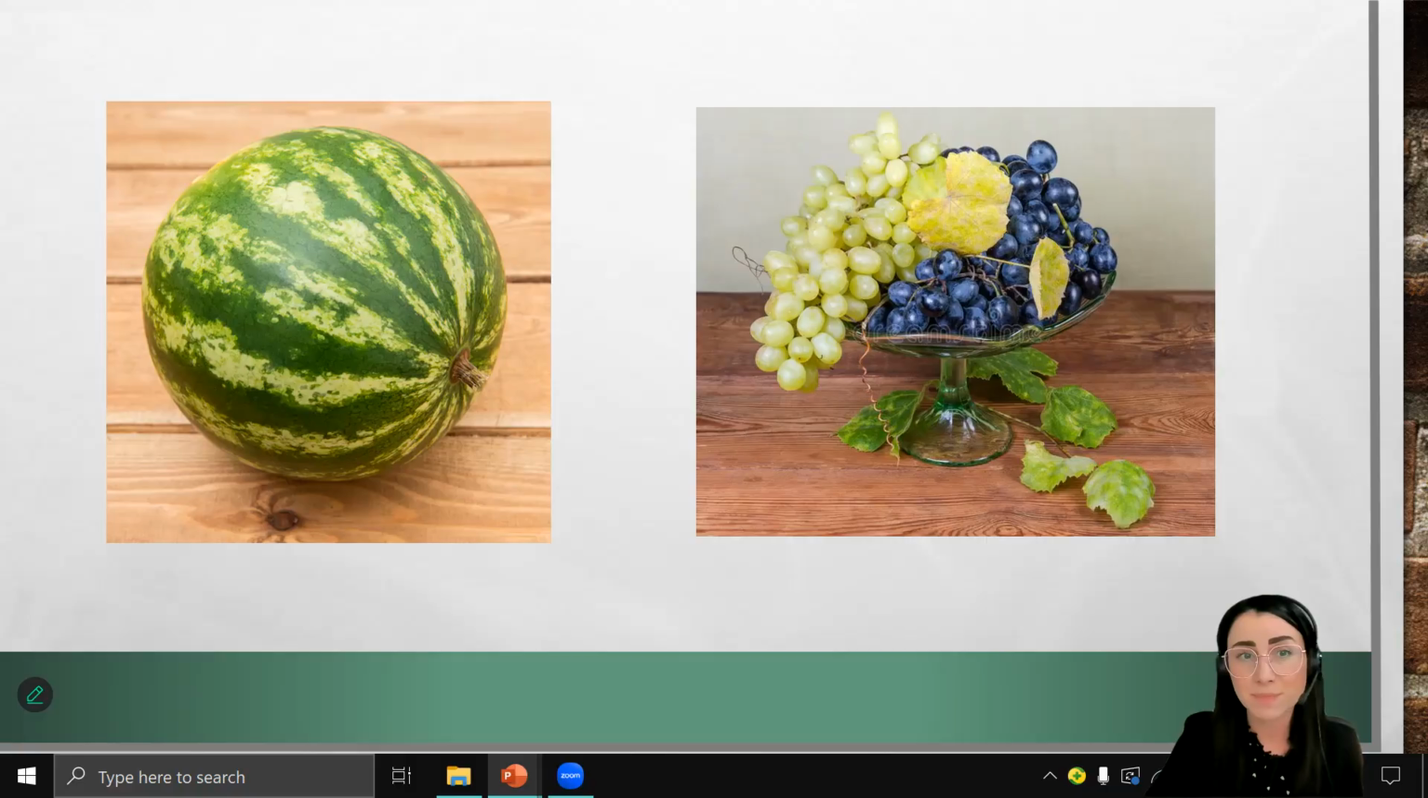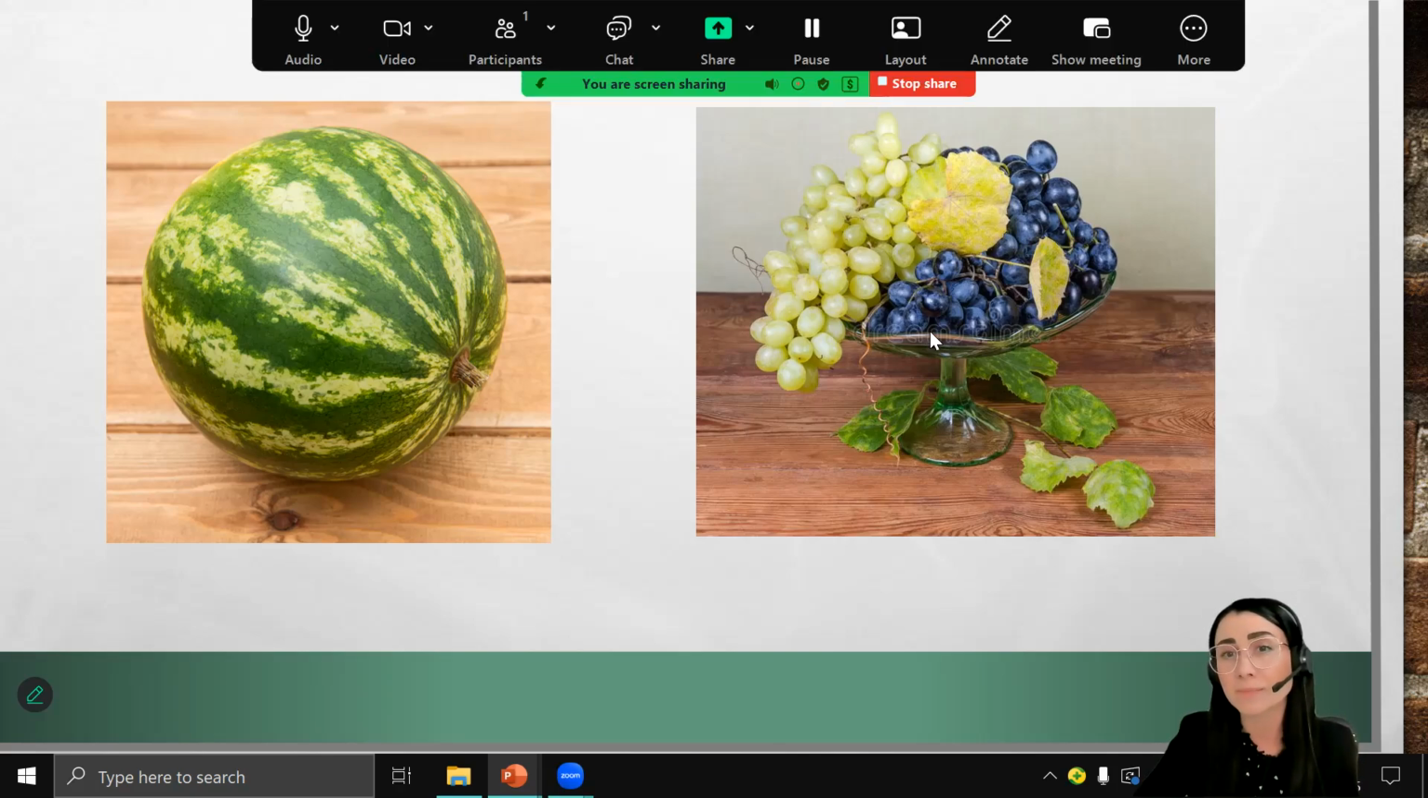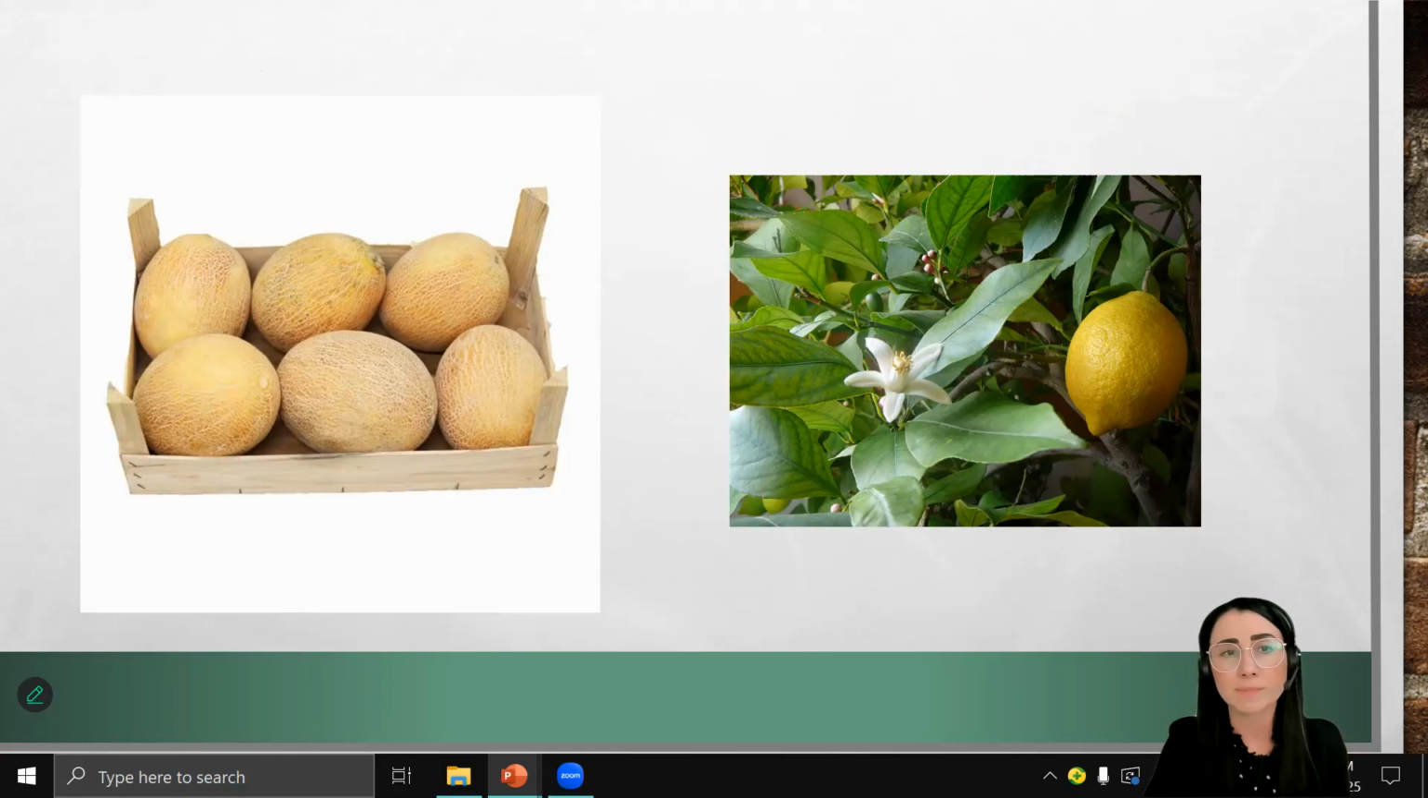Correct answers. There is a watermelon on the table. There are some grapes in the vase, or there are many grapes in the vase. So you can say vase or vase. Both options are correct. Next picture. Correct answers. There are 6 melons in the box, or there are some melons in the box. There are many melons in the box.